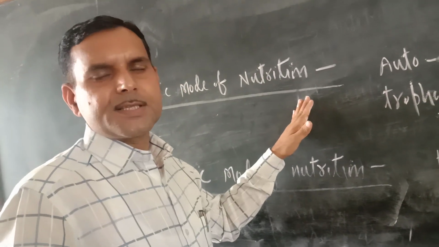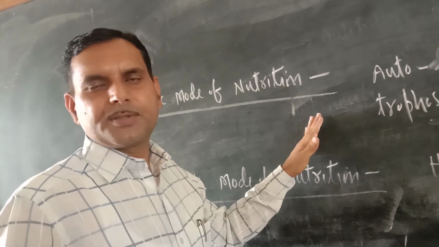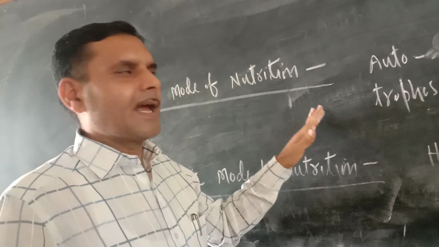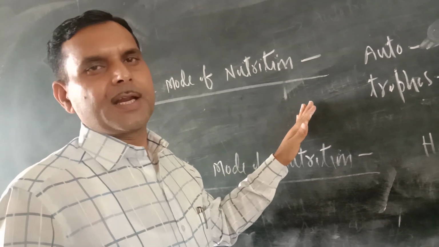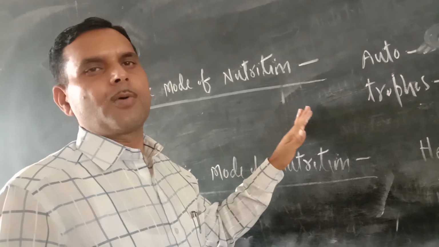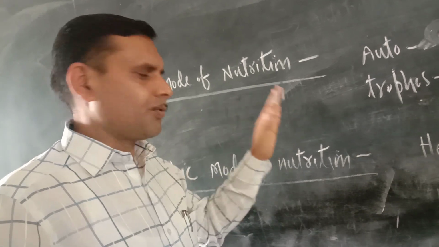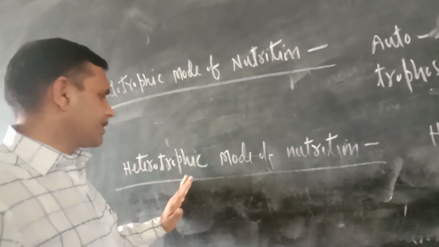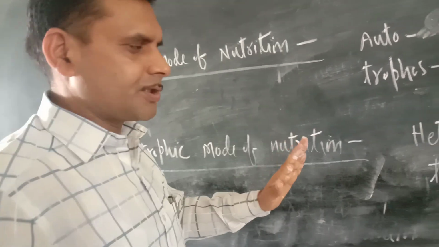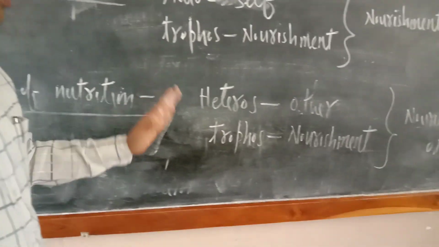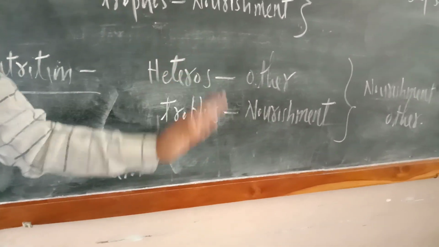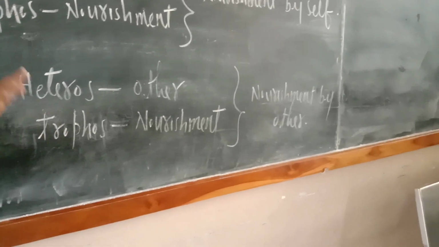In this process, the solar energy is captured with the help of chlorophyll and it is converted into chemical energy, and in the form of carbohydrate they store their food. The second mode of nutrition is the heterotrophic mode of nutrition. Hetero means other, and trophe means nourishment by other.